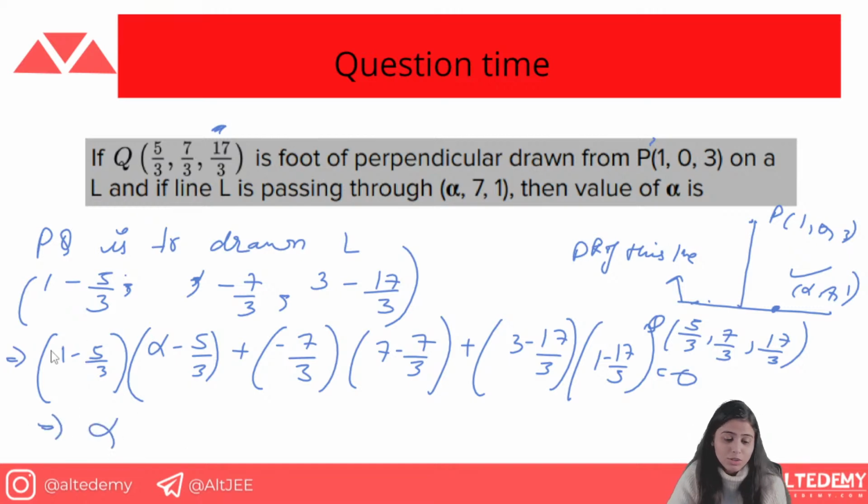The only value that is unknown is alpha, so we can find the value of alpha, that is equal to 4. So what we have done is found the direction ratios of the perpendicular, and then the direction ratios of the line. We have been given the 3 points, so it was not needed to do anything else. It was a simple question. All we need to do is find the DRs, and then do the dot product of the DRs, and then we get the value equal to 0.